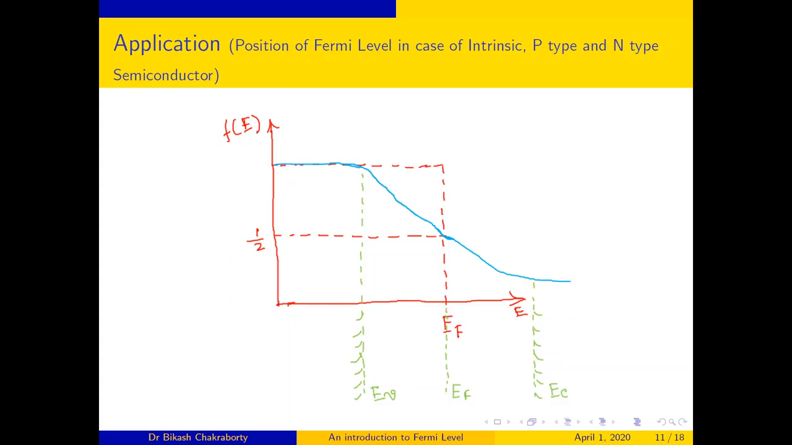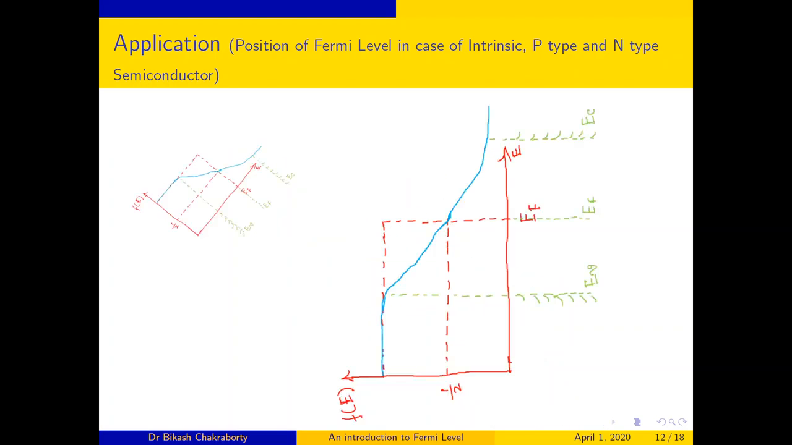Now, as an application, I want to discuss with you the position of Fermi level in case of intrinsic, p-type and n-type semiconductor. I have just shown here the EF, and greater than EF the conduction level EC, and below EF the valence band EV. I hope you have the idea about band. Now, I just rotate the card. So, we have got a figure as you can see here.